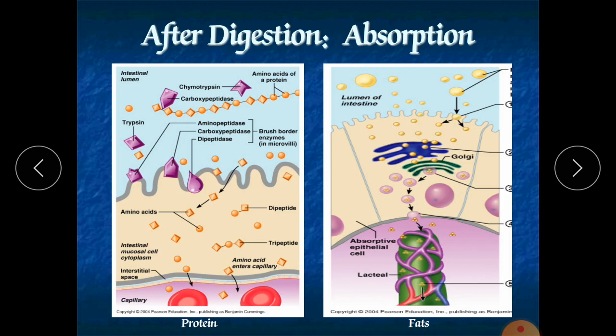Again, digestion of nucleic acids. Pancreatic juice contains 2 nucleases, ribonuclease and deoxyribonuclease, which act on RNA and DNA. Also, the brush border contains nucleosidases and phosphatases. They are responsible for digestion of nucleic acids.